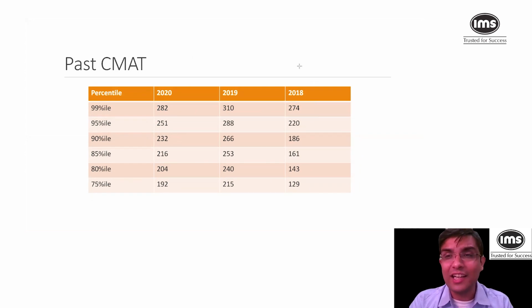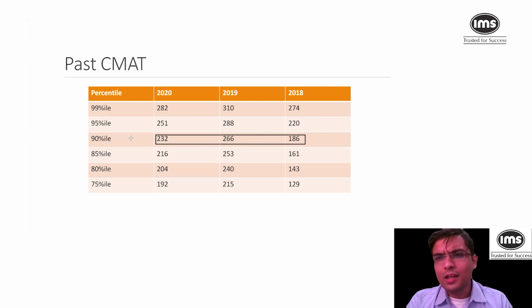The 2019 paper was a cakewalk. It was so easy that people could score very high, and that's why 310 was the 99 percentile. Similarly, the difference increases at 90 percentile: it was 266 in 2019 and 232 in 2020.